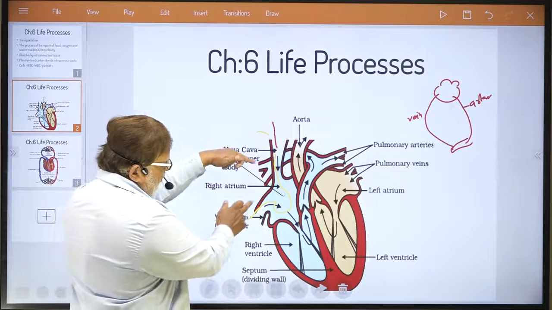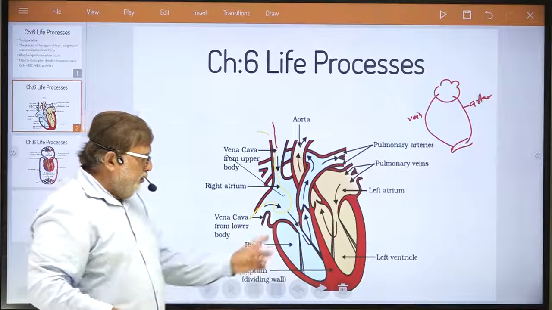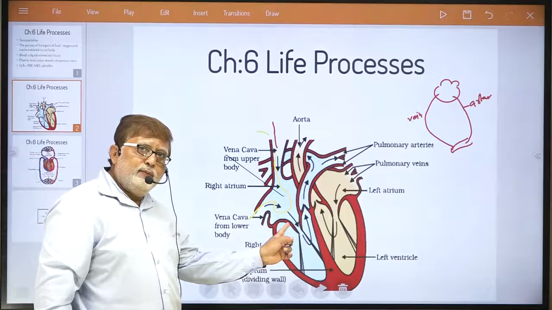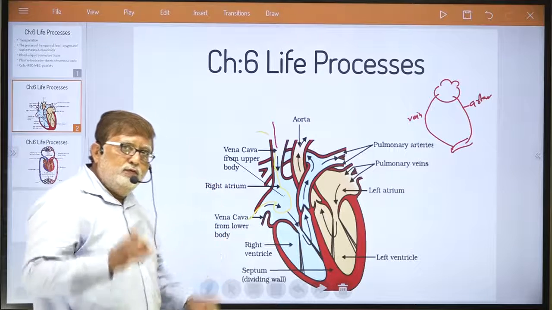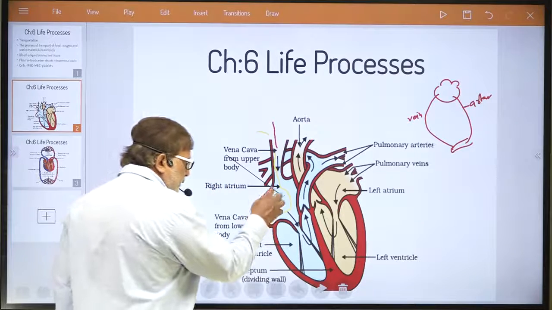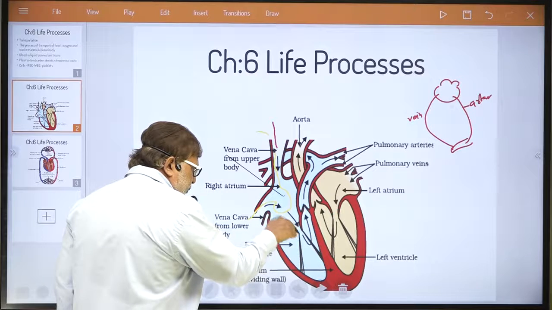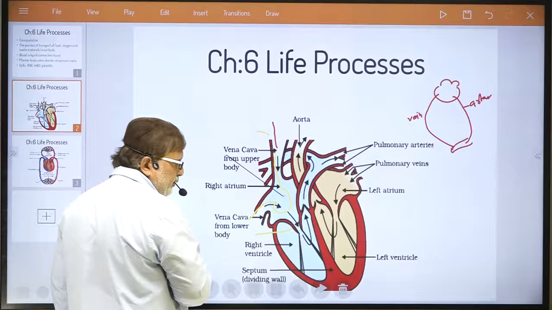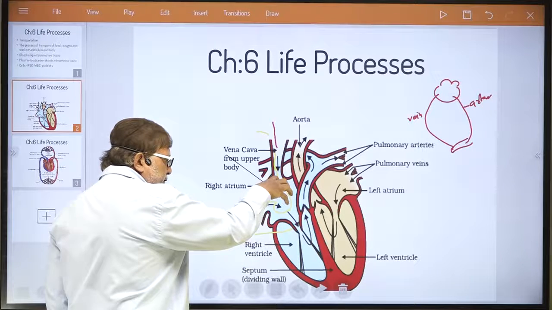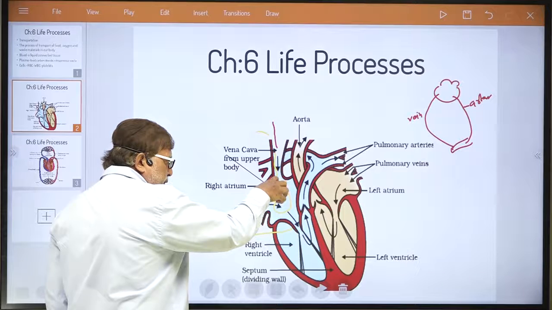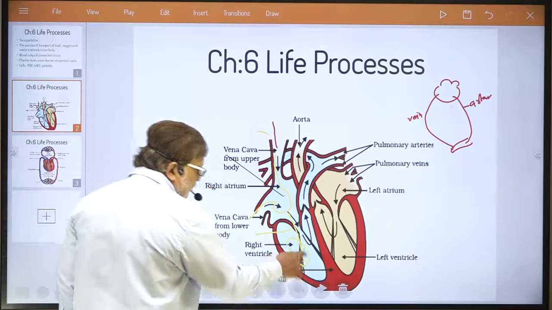They pour impure blood into the right auricle or right atrium. Now, try to understand the flow of blood, dear student. This impure blood goes via the bicuspid valve. This is the bicuspid valve, dear student, which opens by force when the right auricle contracts. It pushes impure blood into the right ventricle.